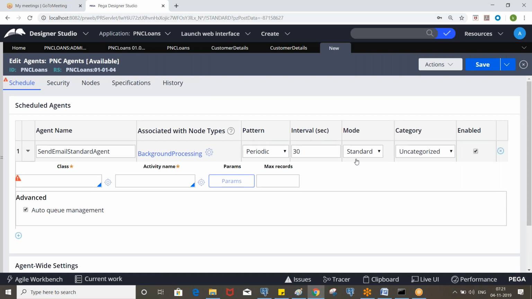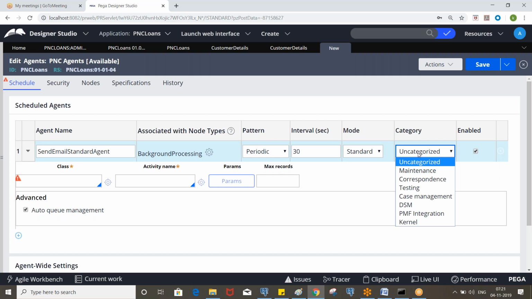Okay, so the mode is standard, and for the categorize, let's say if it is part of the correspondence, you can select that. Let's say if you are sending an email, and if you are using it in case management, you can select it like that. Since we are using this as part of the correspondence, we can select that, but it is not mandatory.